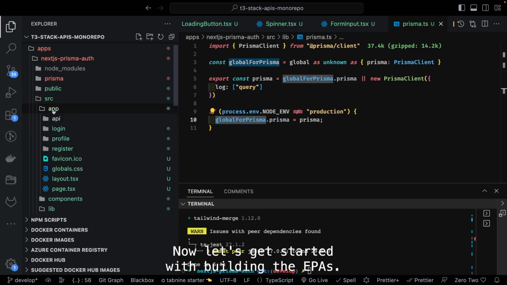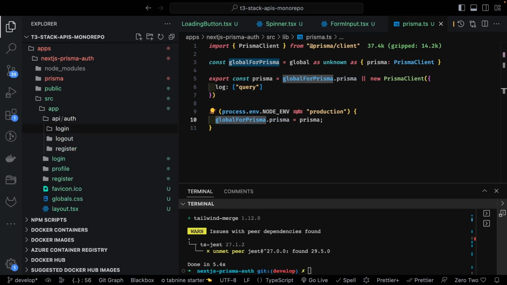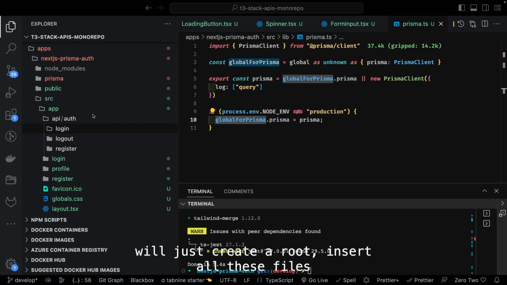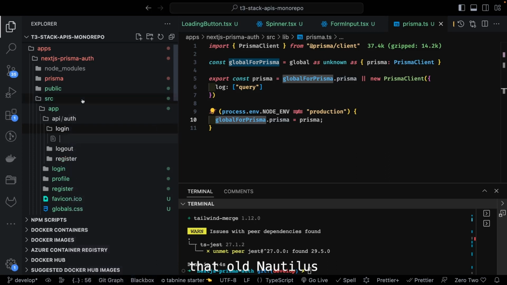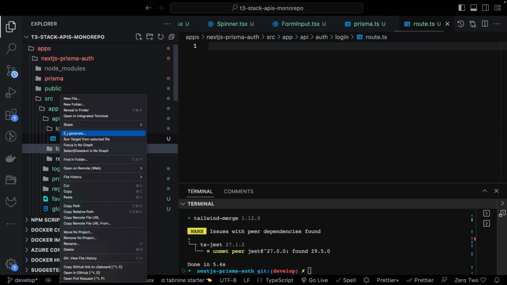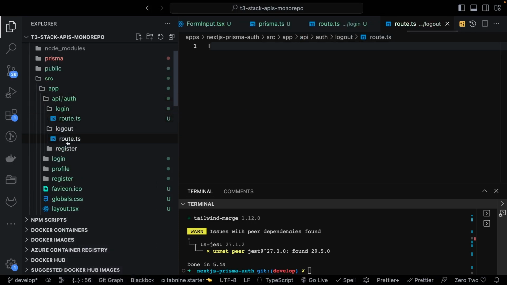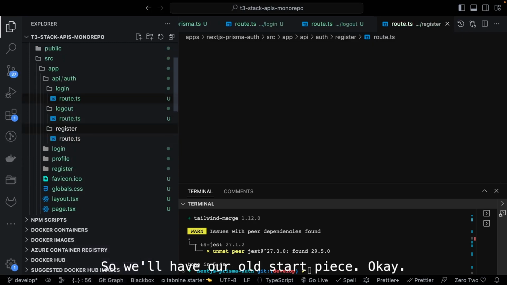Now let's get started with building the APIs. In API we have auth login, logout and register. What all these will do: we will create a route.ts inside each of them, the logout route.ts file, and register also will have a route.ts.